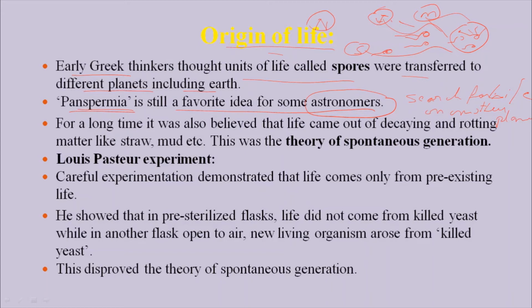This is the basic reason why astronomers are still searching: the theory of panspermia explains life coming from other planets. That is why our astronomers who belong to NASA or ISRO are still searching whether life is possible on the moon, or on Mars, or on Mercury, or Venus, or Jupiter, and so on. So for a long time it was also believed that life came out of decaying and rotting matter like straw, mud, etc.